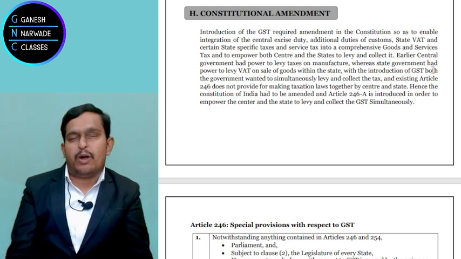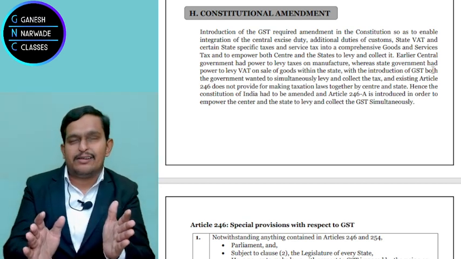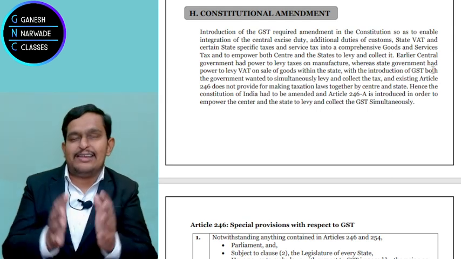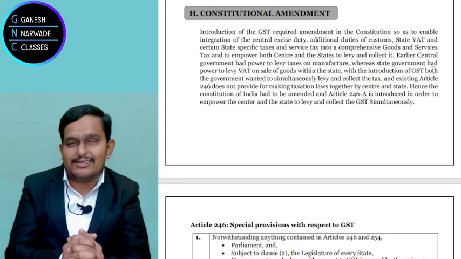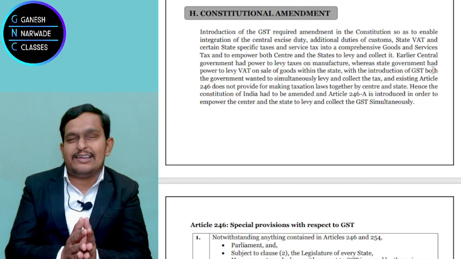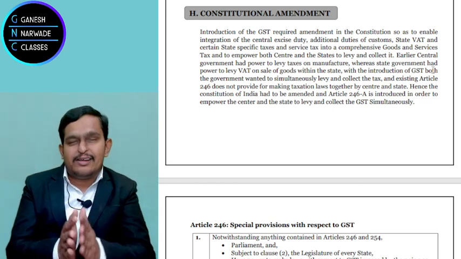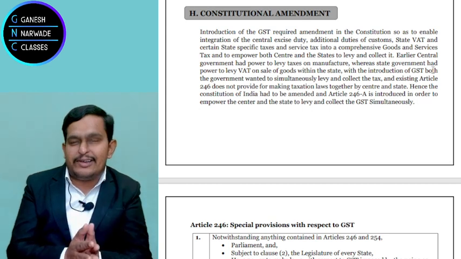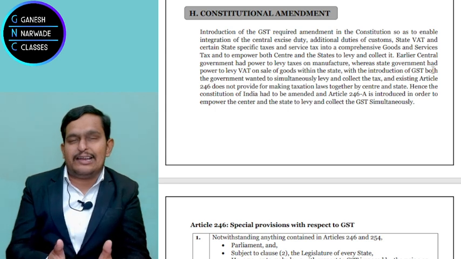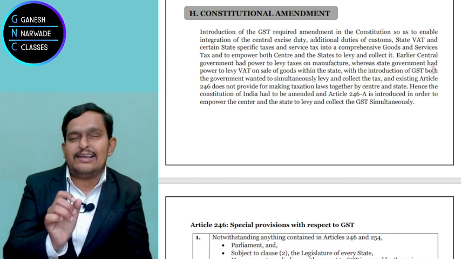So now the problem is, if the center has separate powers, the state has separate powers, the government wanted to bring GST as an integrated tax. What do you mean by that? I'll explain, don't worry. Integrated means combined tax. Oh, that means central will not separately levy tax, state will not separately levy tax, but they will collect tax together. That's why I said integrated tax.